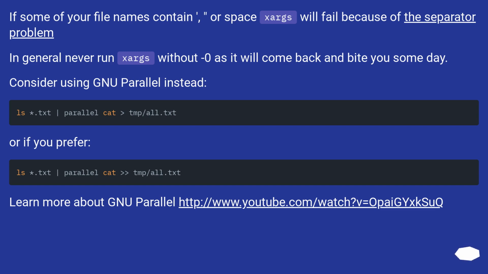If some of your file names contain comma or space, xargs will fail because of the separator problem. In general, never run xargs without -0 as it will come back and bite you someday. Consider using GNU parallel instead. Or if you prefer, learn more about GNU parallel at this URL.